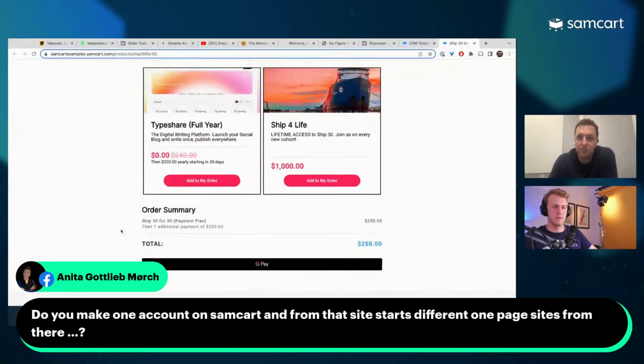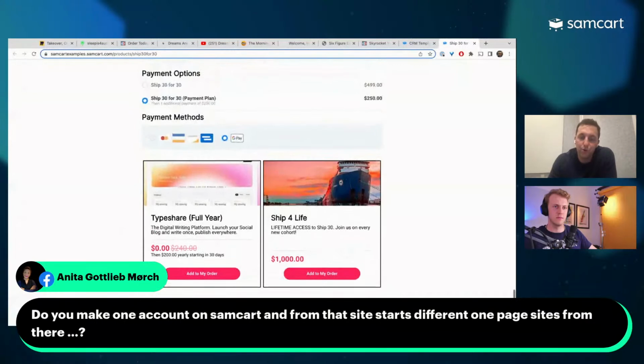Create as many products as you need, as many subscriptions, as many customers. There's no limiting factors or anything like that. You can create as much as you need.